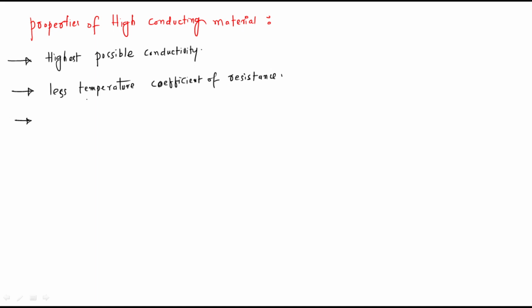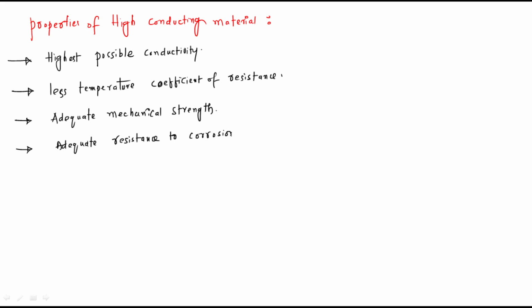And third one is adequate mechanical strength, and next one is adequate resistance to corrosion, and next one is good weldability and solderability. So these are the main properties of high conducting materials.